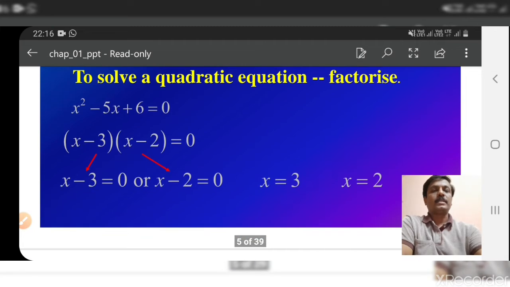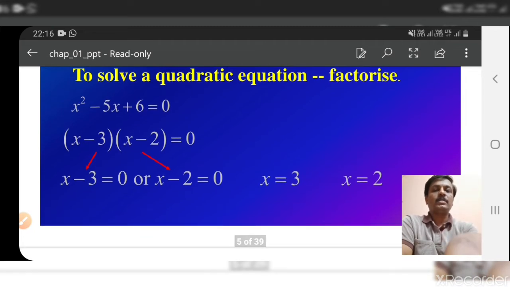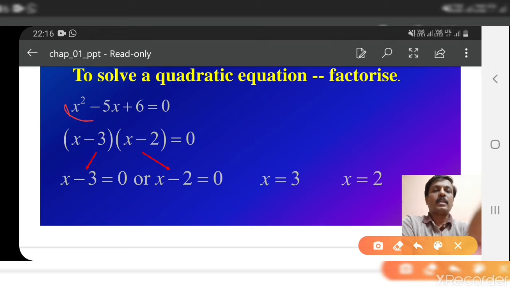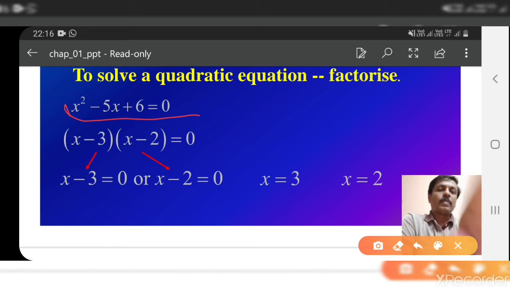So let us take one example here. x square minus 5x plus 6 equal to 0. It is a quadratic equation. We factorize this x square minus 5x plus 6. So the factors of this are x minus 3 and x minus 2. Therefore we write x minus 3 into x minus 2 equal to 0. I hope you know how to find factors. Otherwise, I will tell you.